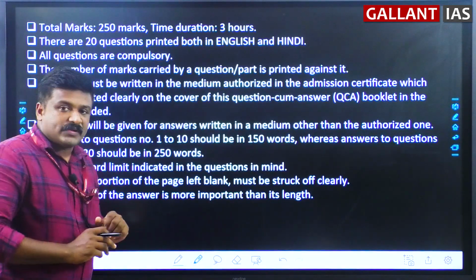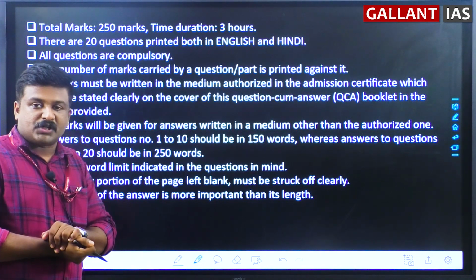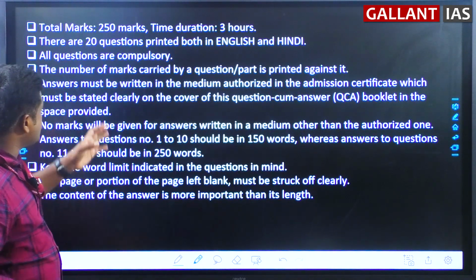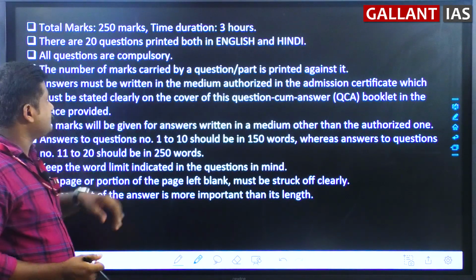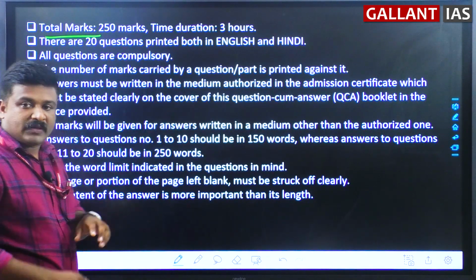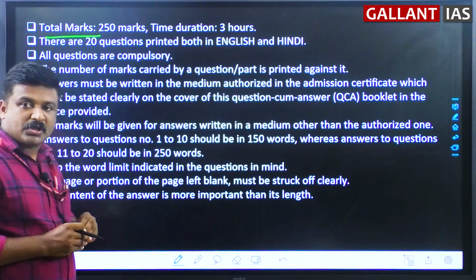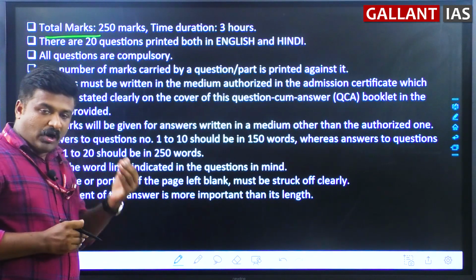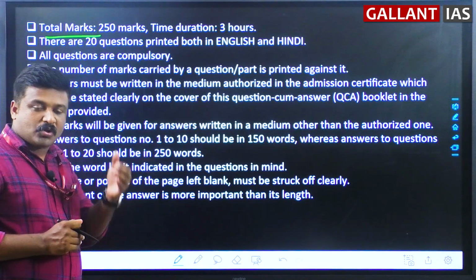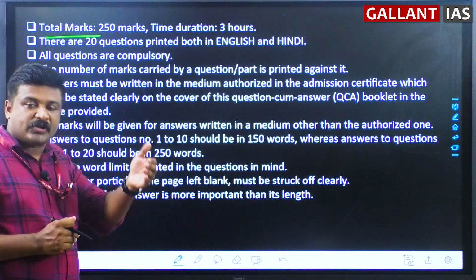Now coming to GS1, some instructions are given, and understanding these instructions is very essential because many aspirants ignore this part. See, what are the instructions given in the GS1 paper? The paper carries 250 marks. Every GS paper carries 250 marks. Time duration is 3 hours. So you have to practice in such a way that you divide the time for 10 marker questions and 15 marker questions so you finish all the 20 questions in 3 hours.